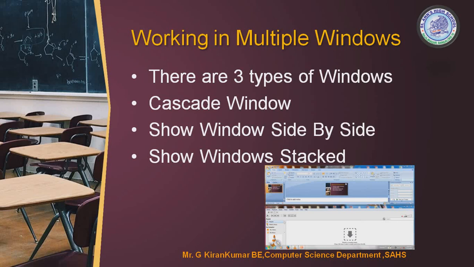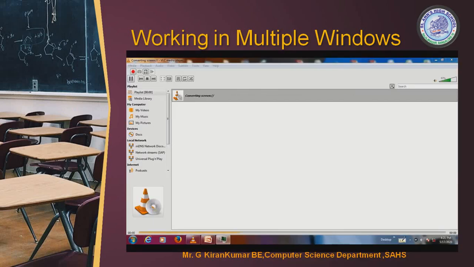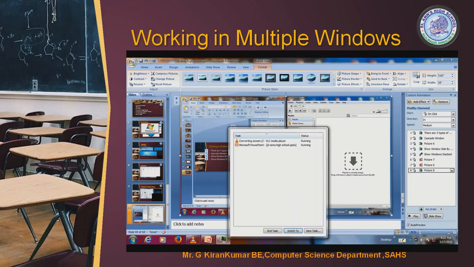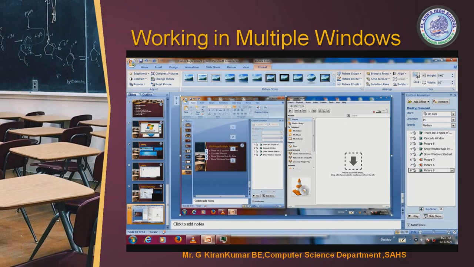Yes, now let me go on. This is my Windows and this is my screen. I'm working with my PowerPoint presentation. I need 2-3 slides or 2-3 running programs to be up, that is my recording as well as my PowerPoint presentation. I need to mingle them. So I'll right click on the taskbar. There are 3 things: cascade, show window stacked, show window side by side. Can you see this? Yes, these are the 3 options. If you right click on the taskbar, you get these 3 options. Especially, you have to click on the taskbar itself.